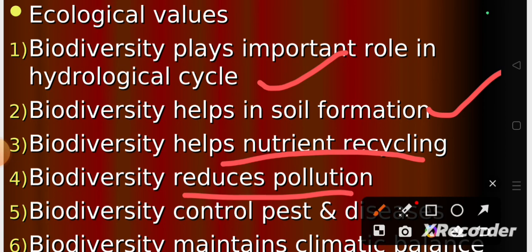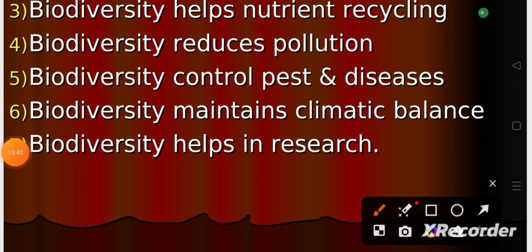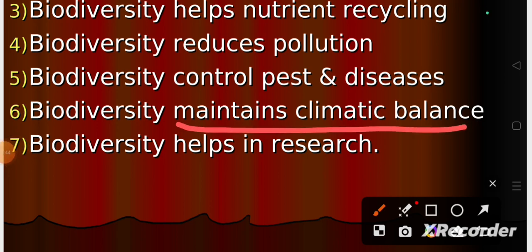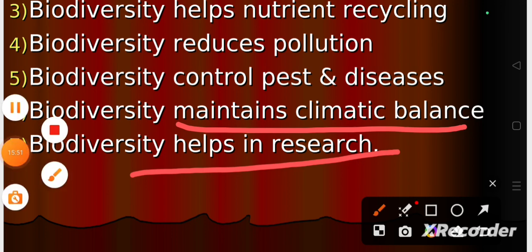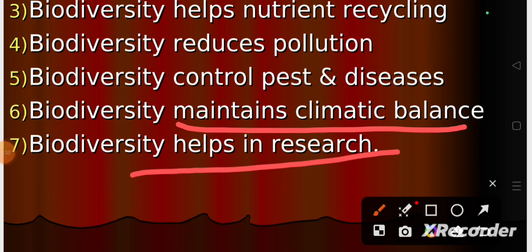Also, pest and disease control happens through biodiversity. Biodiversity maintains the climatic balance and also helps in research. By research only we come to know about different aspects, and we find different things to reduce climate change.